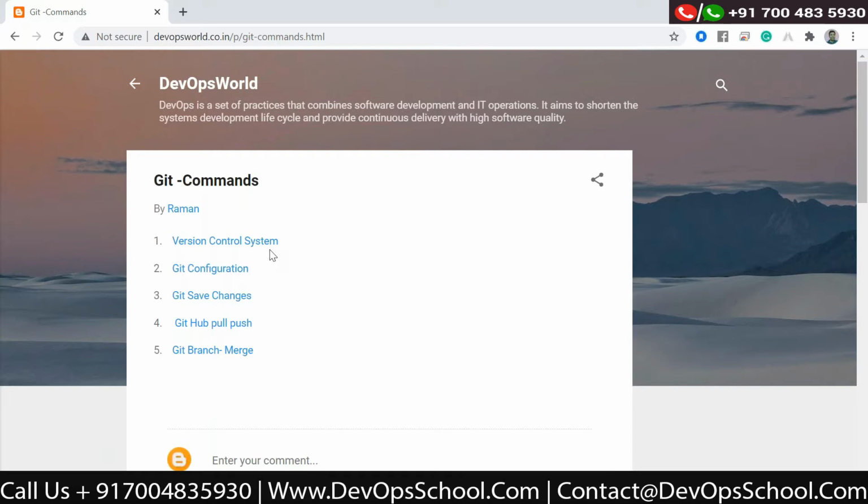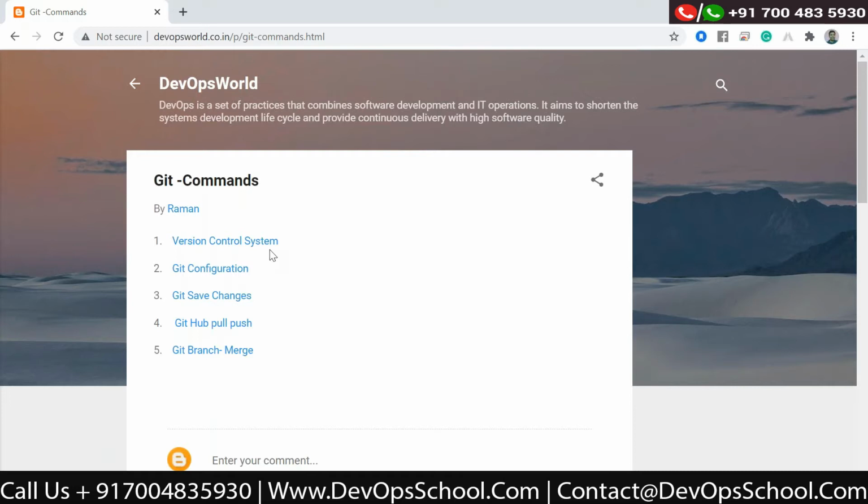So first is the untracked, second is the stage area, with the git init command to initialize your local repository and the git add command to add the untracked file into the stage area, and third was the git commit command, where you keep all these files in the local repository.